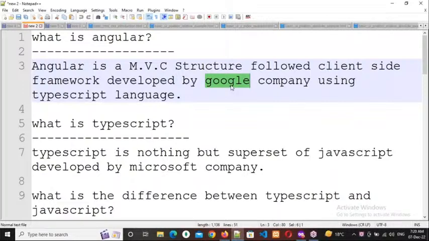Right. So now I'm going to explain about this MVC structure and how Angular works depending upon the REST API. All those things I want to discuss with you. I'm going to explain this MVC structure in Paint. What is the MVC structure?